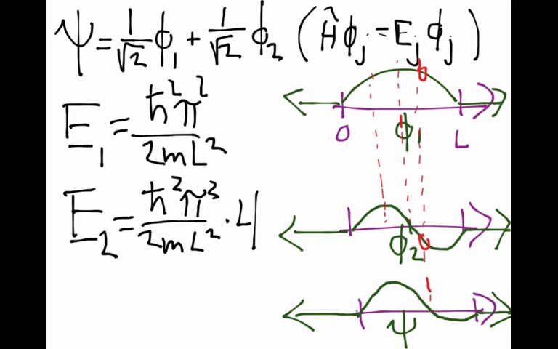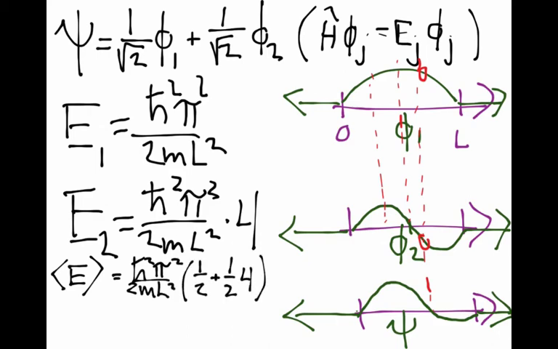So when we go to get the expectation value of the energy here, we're going to take h bar squared pi squared over 2ml squared, it's always there, and we have a half times 1 plus a half times 4, because the half is the square of those two coefficients, which are each 1 over root 2. 50-50 chance of the 1 answer, 50-50 chance of the 4 answer, n equals 2 is 4. But you add them together like this to get the expectation value. So that's h bar squared pi squared over 2ml squared times 5 halves, the average energy of the system.